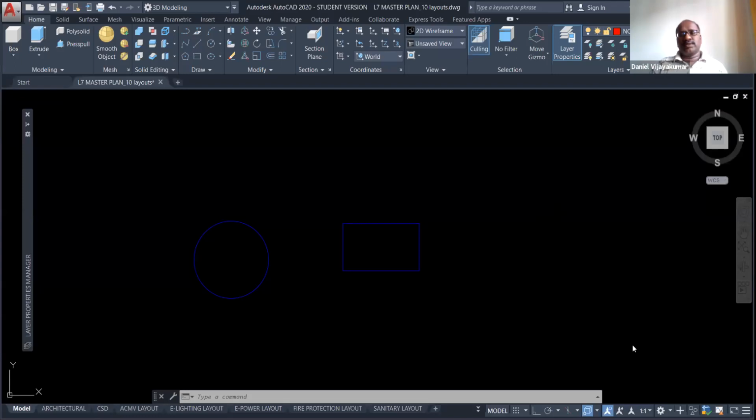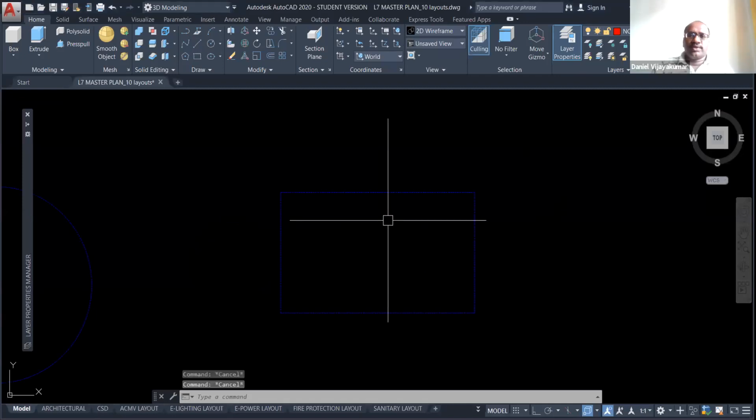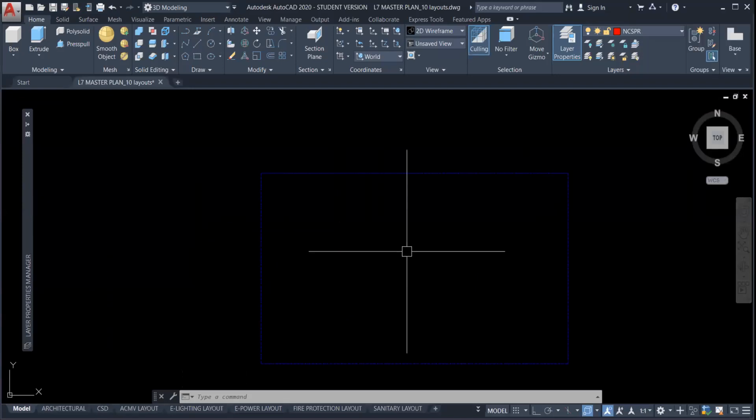Okay, that's good. What can you see here? Circle, circle and rectangle. Okay, that's good. So how many of you tried to create the new layers in your existing drawing? Have you tried, anyone, everybody, or just one or two only? Yes sir, I tried already.